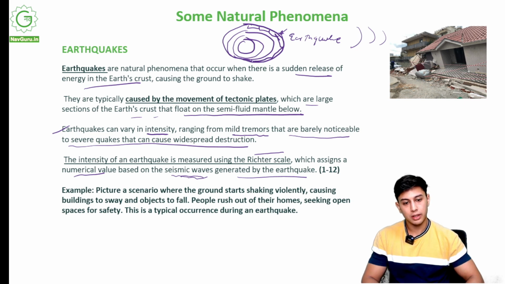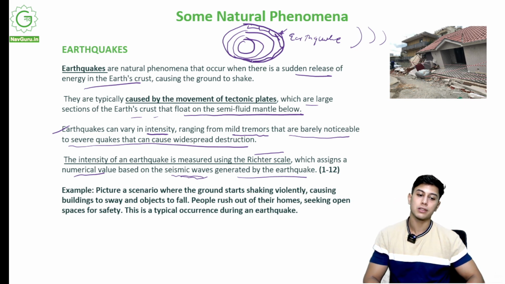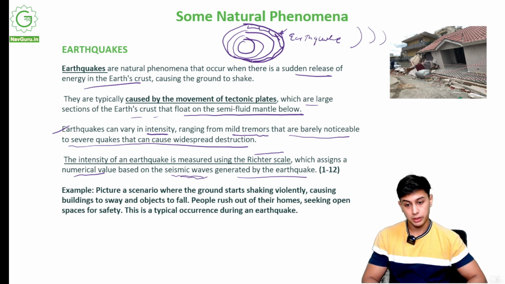So this number scale, the Richter scale, ranges from 1 to 12, 1 being the least powerful earthquake, 12 being the most powerful, most devastating earthquake. For example, picture a place where the ground starts shaking violently. The ground that you're sitting or standing on is shaking very fast, causing buildings to sway.